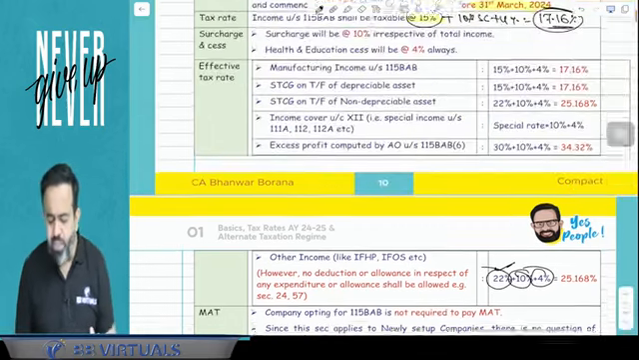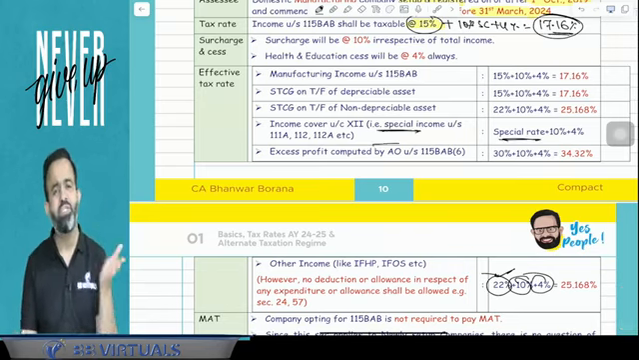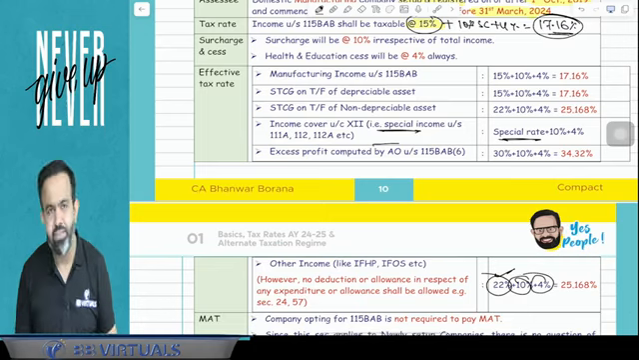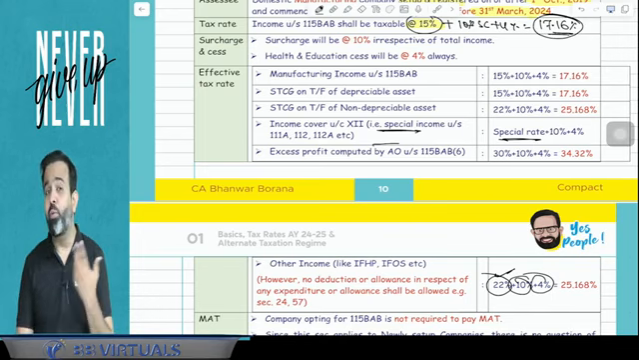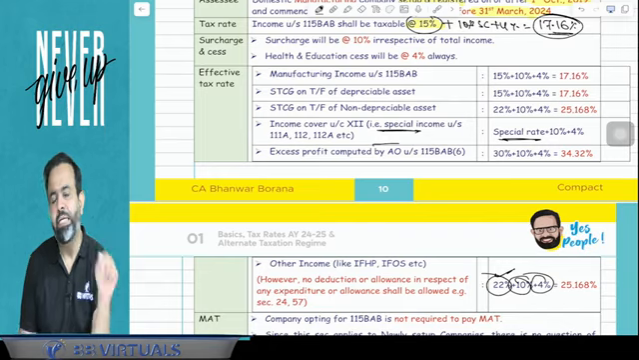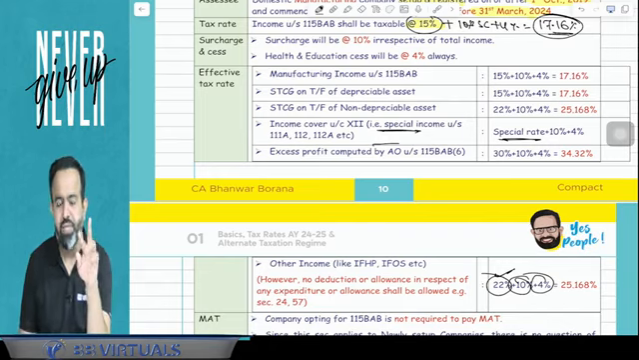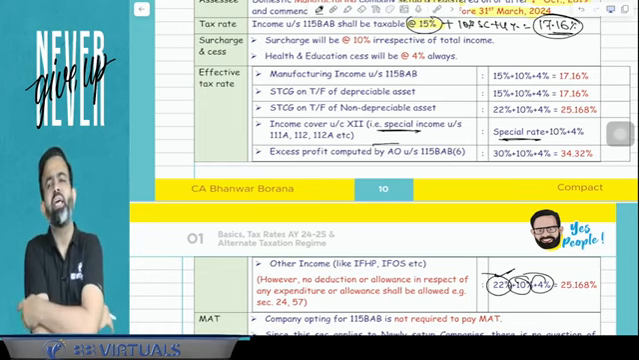But sir, what about the special rates of income? So special rates of income will be taxable as per special rates only. Just add the 10% surcharge and 4% health and education cess. Now, what about the normal short-term capital gain? Normally, you know that there are two types of short-term capital gain. One is 111A. 111A is 15%.